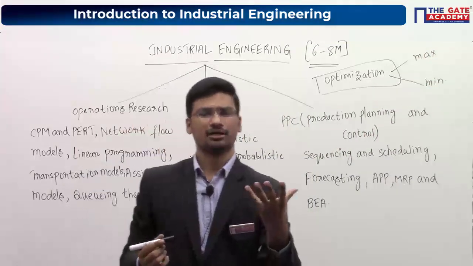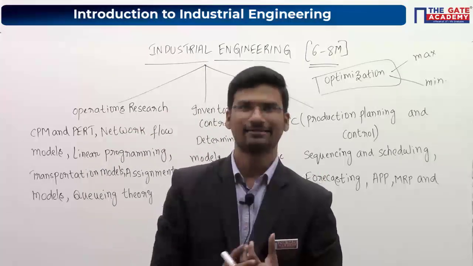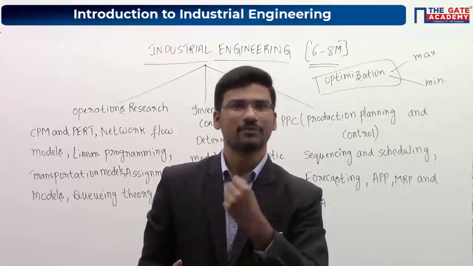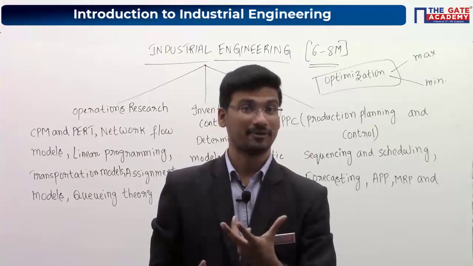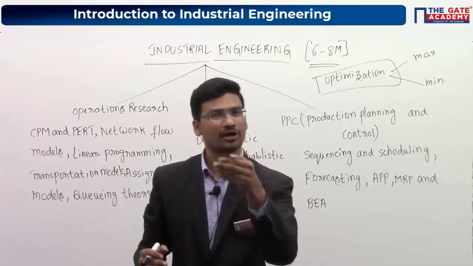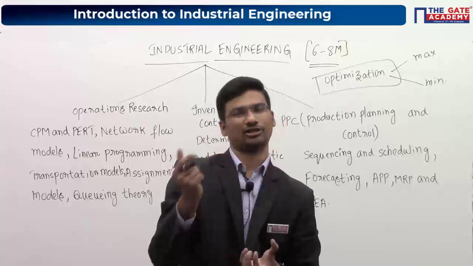Generally, let us say for producing any component, you have to spend some amount of money or some cost. So if I say optimize the cost, then what you have to do? You have to work and improve your process and decrease the cost which is involved for production.